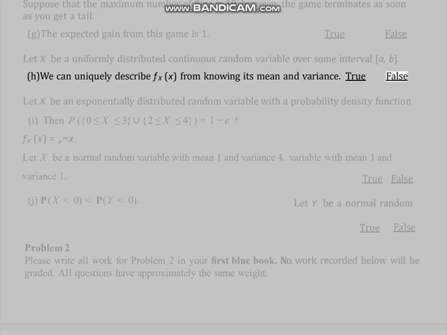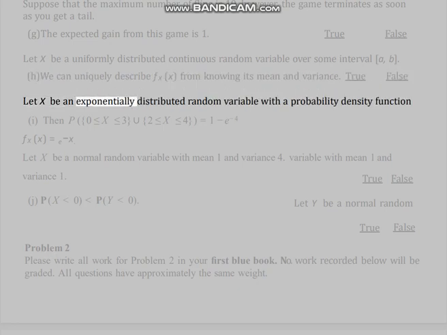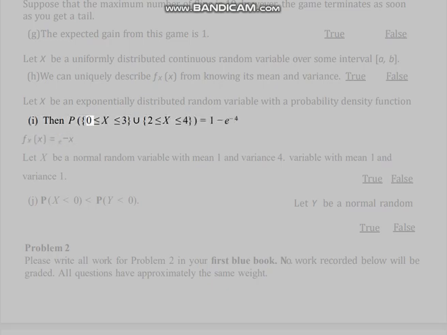True, false. I. Let X be an exponentially distributed random variable with a probability density function f_X(x) equals e to the minus x. Then P(0 less than or equal to X less than or equal to 3 | 2 less than or equal to X less than or equal to 4) equals 1 minus e to the minus 4.